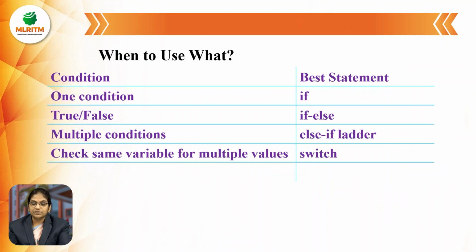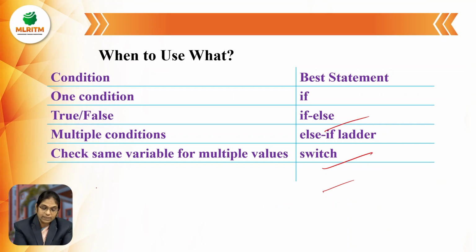And when to use which loop and statement is going to be given. Condition and the best statement. If there is only one condition, better to choose the if statement. And if you are having two outcomes, either true or false, better to go for if else. For multiple conditions, else if ladder or switch. And to check the same variable for multiple values, go with the switch.